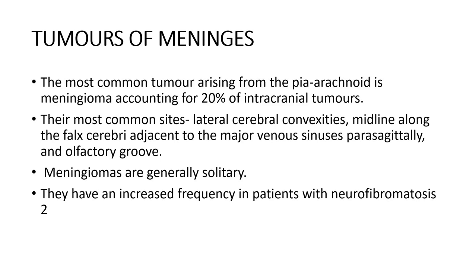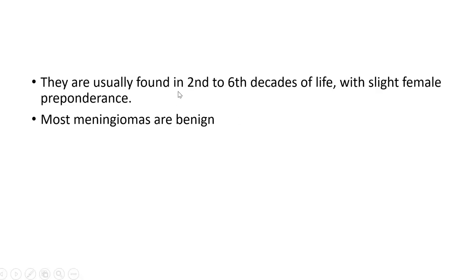Now let's start with tumors of the meninges, again a very important short question. You have to know the different types of meningiomas. The most common tumor arising from the pia-arachnoid is meningioma, and it makes up 20% of intracranial tumors. Sites include the lateral cerebral convexities, falx cerebri, major venous sinuses, and olfactory lobe. Meningiomas are generally solitary, and have an increased frequency in patients with NF2, neurofibromatosis 2. They are seen around the second to sixth decade of life with a slight female preponderance, and most meningiomas are benign.